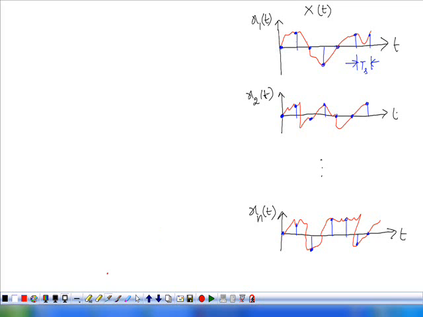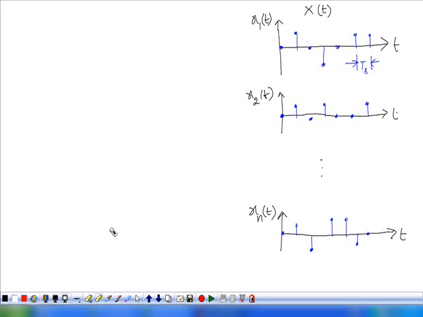We considered a continuous random process and sampled it to obtain a discrete time function. Each sample function now becomes a discrete time function. If you remove that red curve, by the process of sampling we obtain a discrete time function.